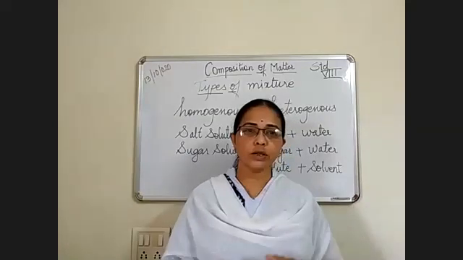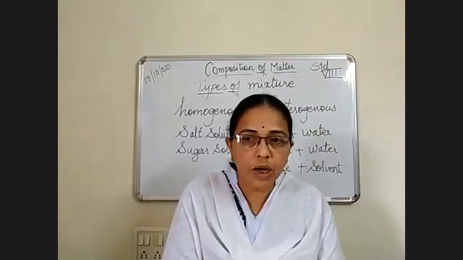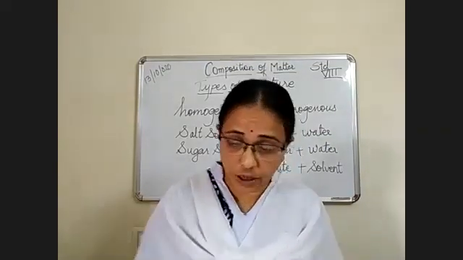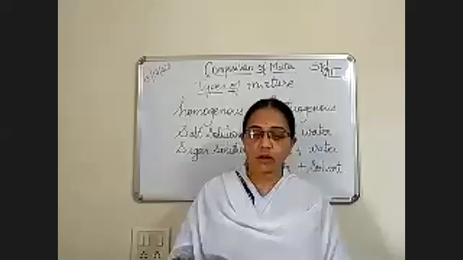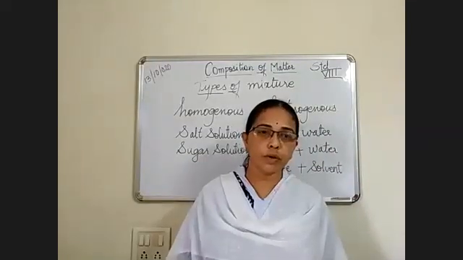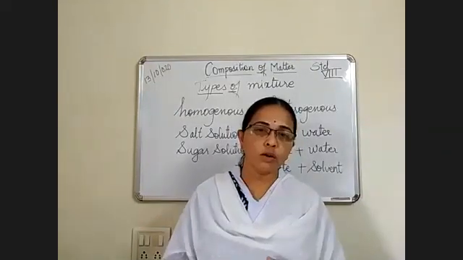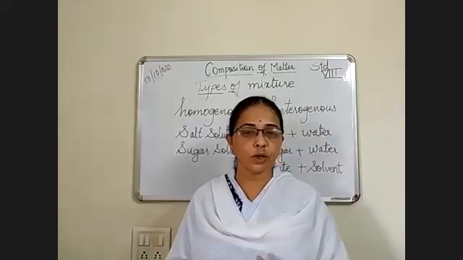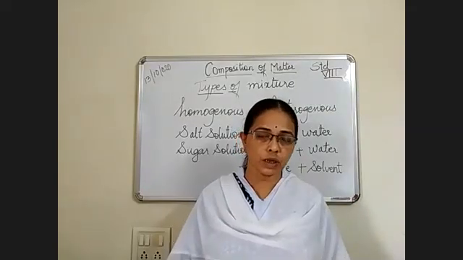Now solid in solid. Give me one example of solid in solid. Some alloys are there, you know, steel. Steel is an alloy of carbon, nickel, and chromium. In this steel, you cannot separate out carbon, you cannot see carbon anywhere there. That means it is a uniform mixture, so it is a homogeneous mixture. Homogeneous means every particle in that, even though they are of different substances or molecules or atoms, are uniformly mixed with each other.